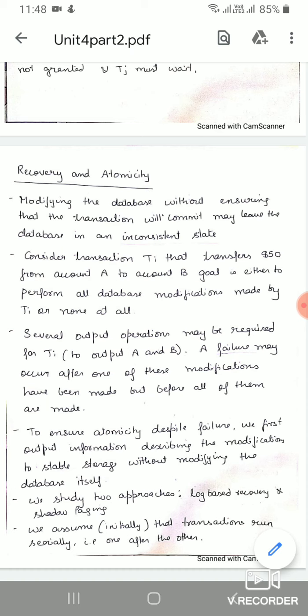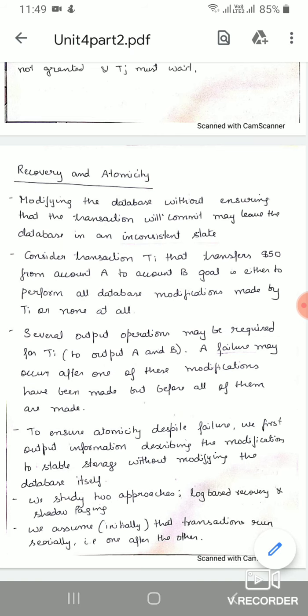We first output the information describing the modification to stable storage without modifying the database itself. Suppose there are 10 instructions, initially for instructions 1 to 9 we are going to modify only the local buffer, that is, a local variable. Once all the instructions have been executed and finally the commit is there, then only we are going to modify the database. Till that time we make the modifications in local variables. For such recovery, we are going to look at log-based recovery and shadow paging.